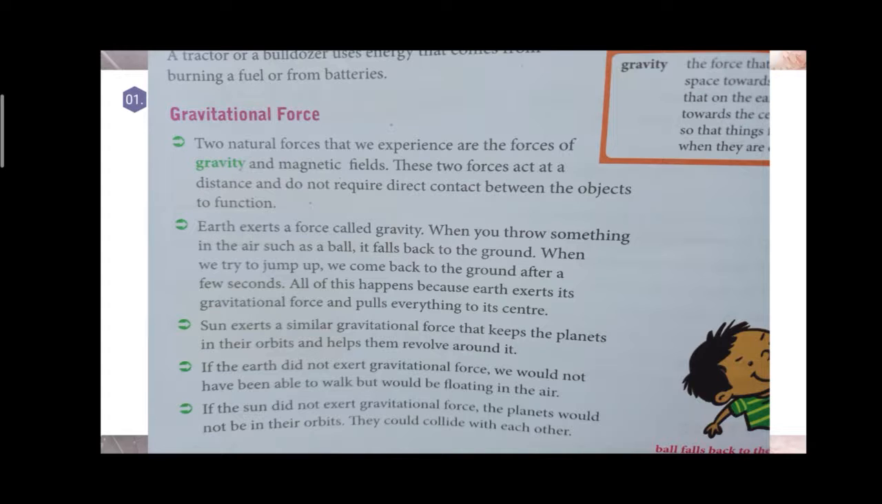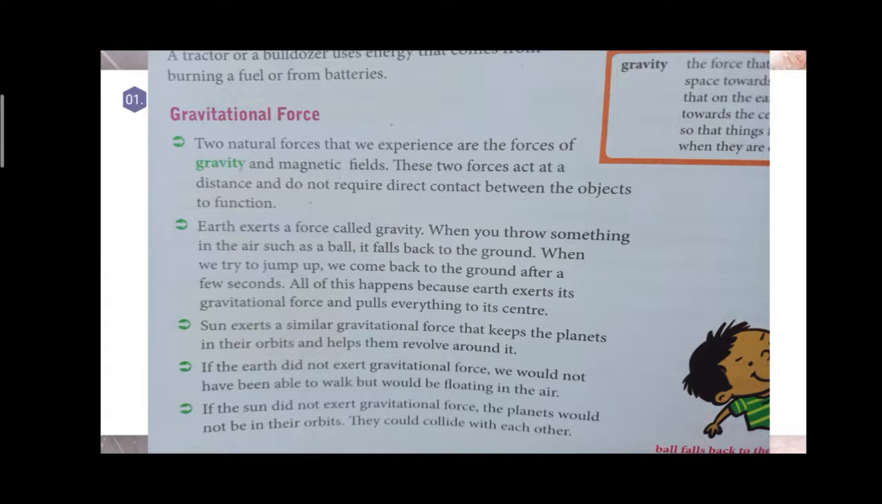The sun also exerts a gravitational force. What is the use of the gravitational force exerted by the sun? It makes the planets revolve around the orbit.